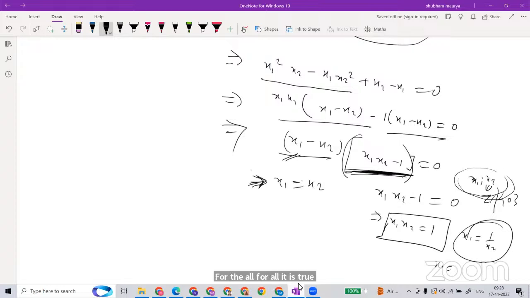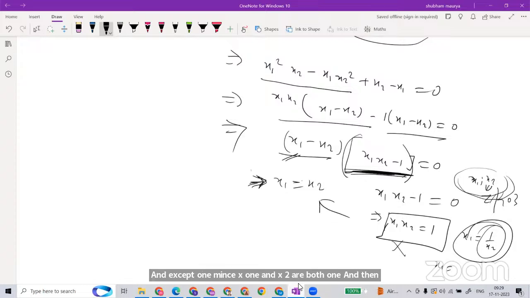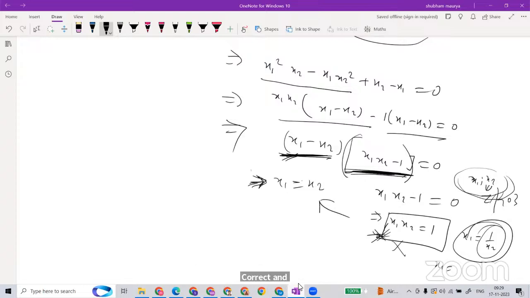So only for 1 it will be true, but except for 1, will that ever be true? x1 equal to 1 upon x2 on integers. An integer doesn't contain a rational, and this is a rational. So except 1, this will not be true. And except 1 means x1 and x2 are both 1, and then it is the same case. Except for 1, this will never happen. That means the other factor will always be zero, and if this happens, our function is one-one.